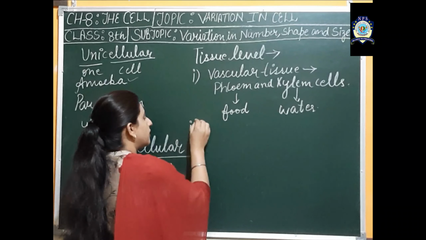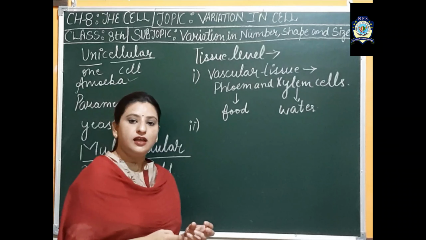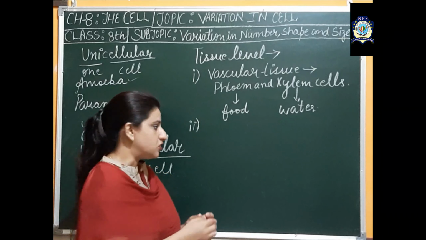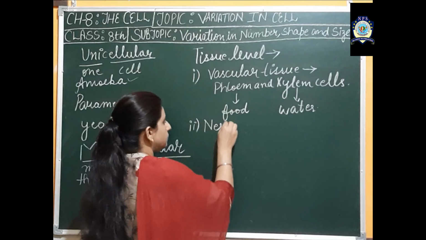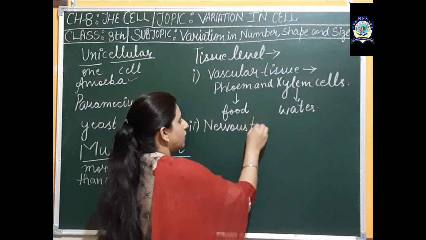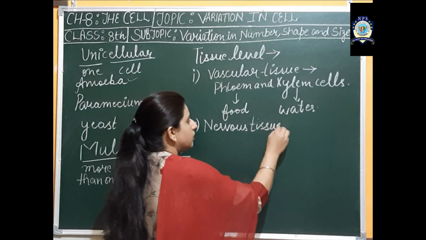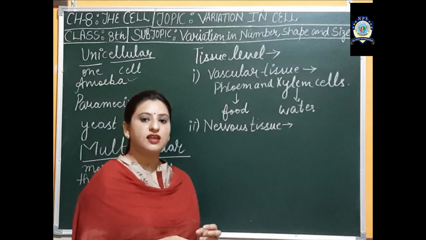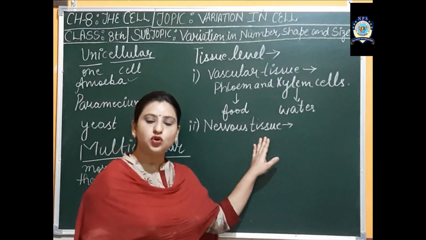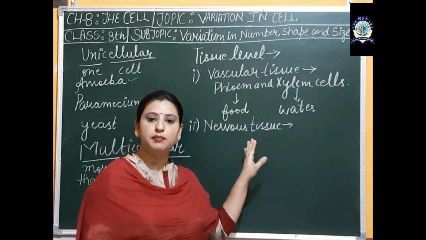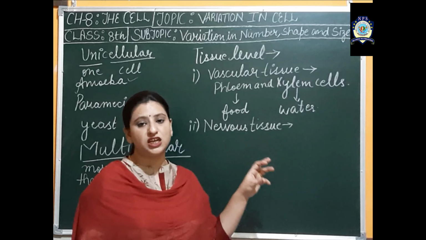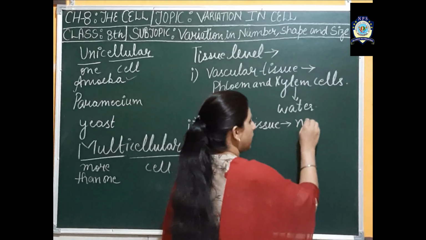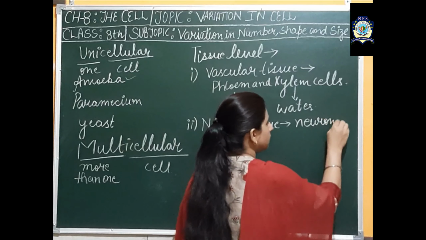If I go for another example of tissue level, then we can talk about the nervous tissue, which is present in human beings. This nervous tissue is made by the grouping of a special type of cells which are called neurons.